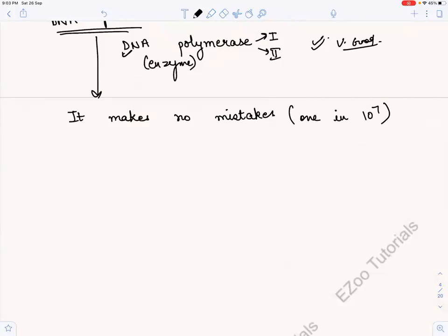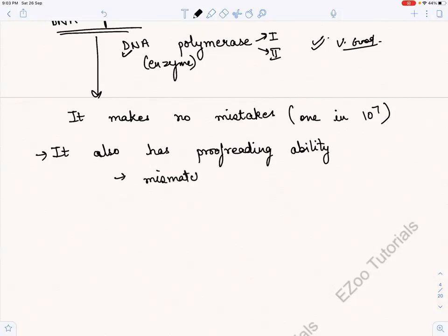And it is not only replicating, this DNA polymerase also has proofreading ability, matlab dobara check karna. So it checks for mismatched bases, right? So the mismatched bases, जो गलत होता है, वो उसको remove कर देता है.